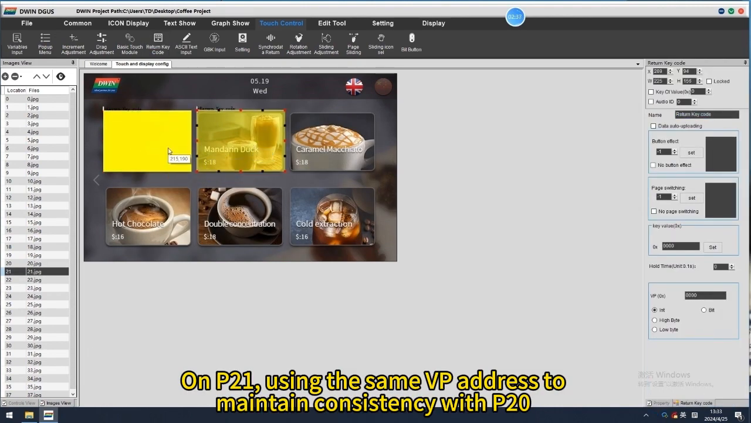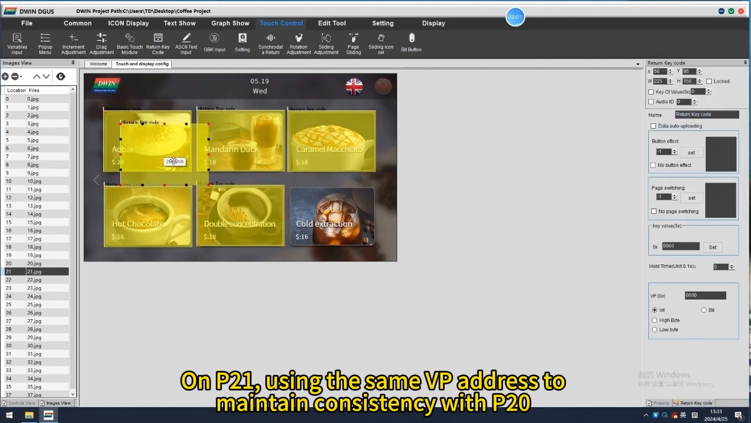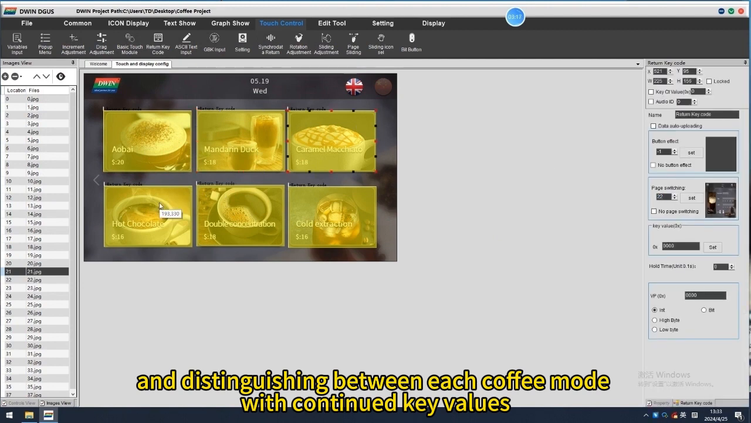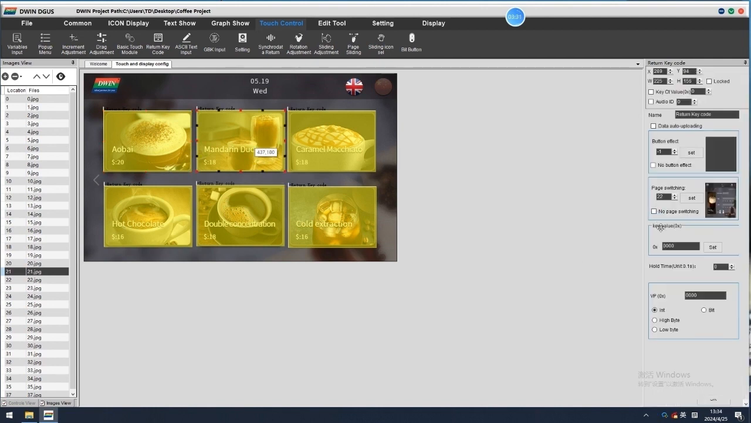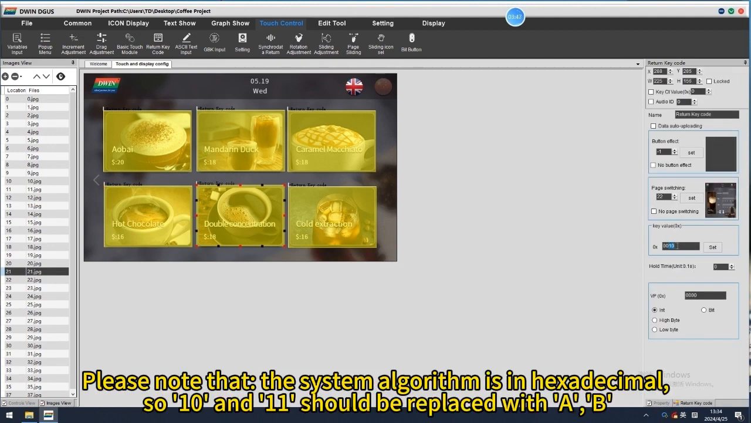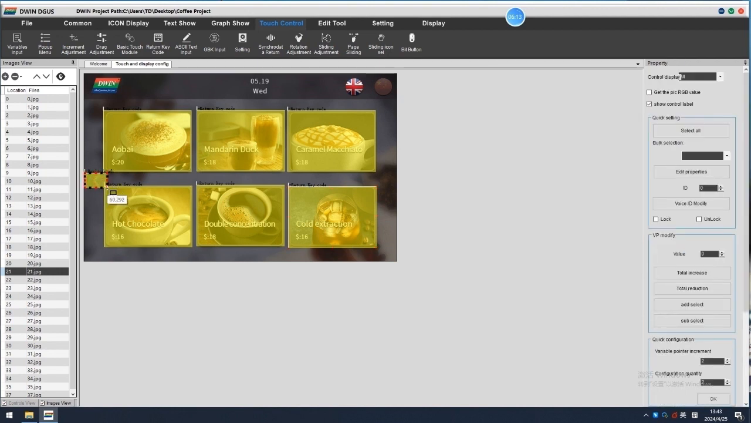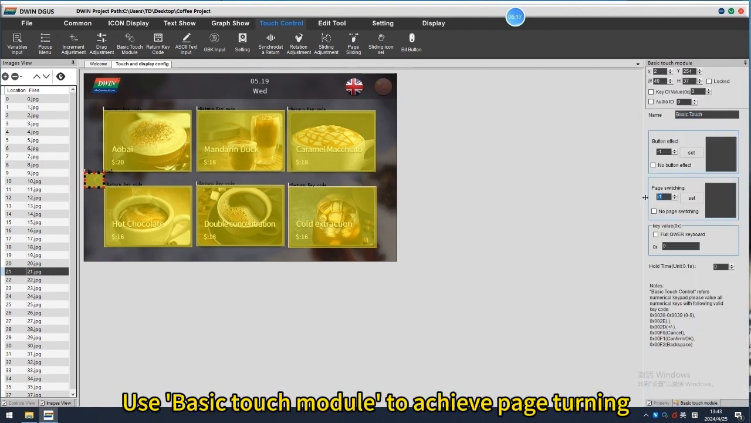On page 21, we make the same settings, using the same VP address to maintain consistency with page 20 and distinguishing between each coffee mode with continued key values. Please note that the system algorithm is in hexadecimal, so 10 and 11 should be replaced with a B. Use Basic Touch module to achieve page turning.